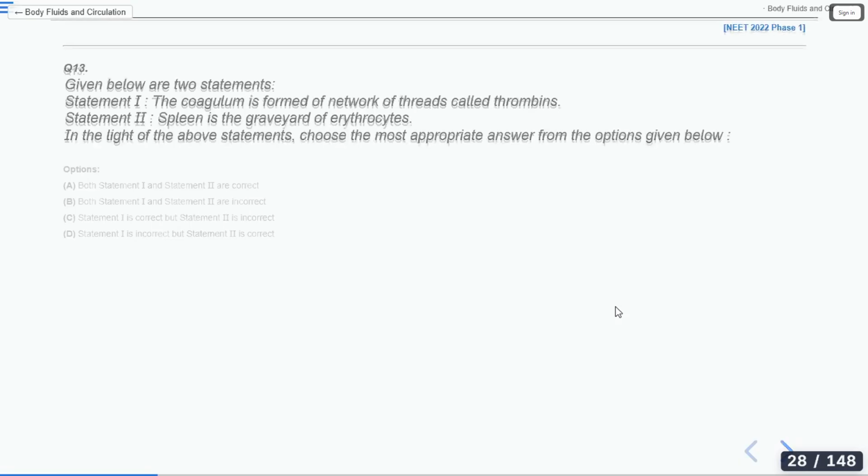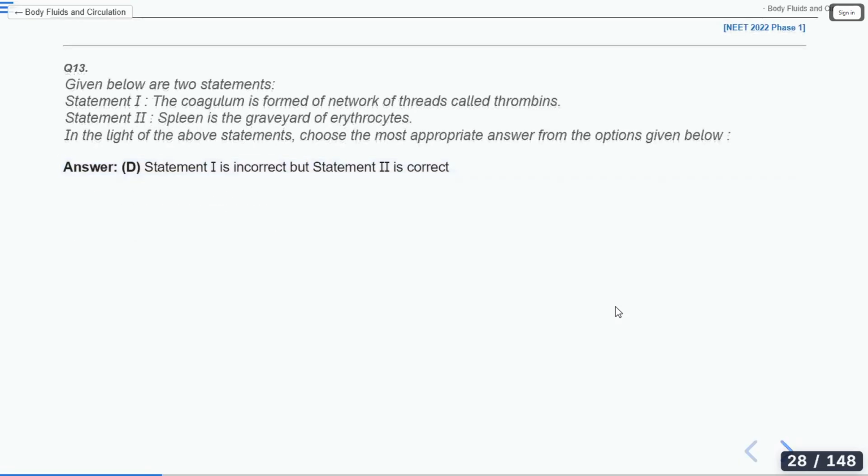Let's see the answer. Option D is the correct answer. Don't get confused with the statements. Read the statements twice and then answer your questions. Coagulum is formed of fibrin, not thrombins.